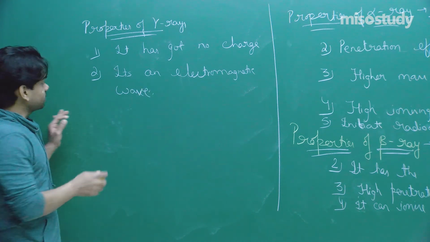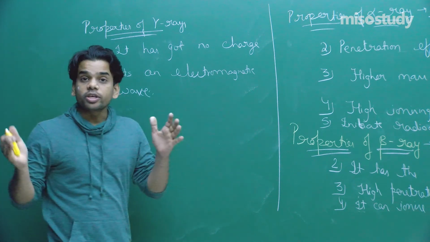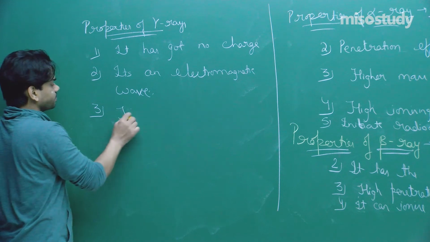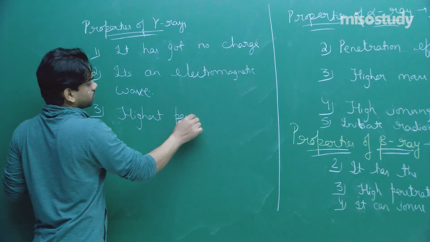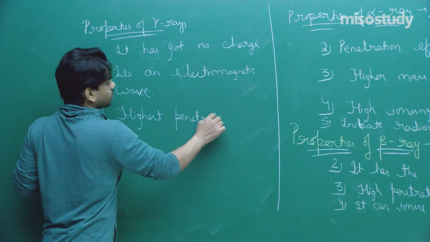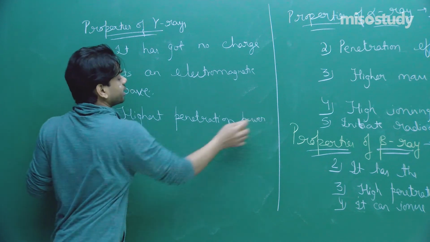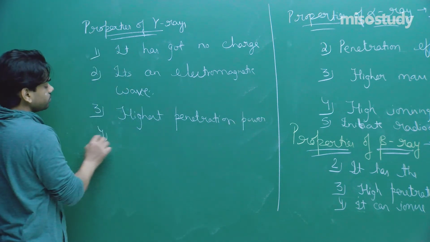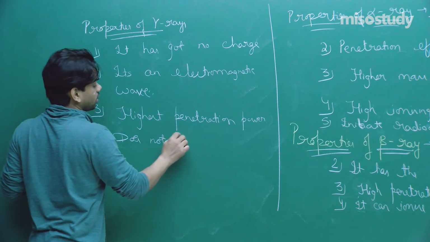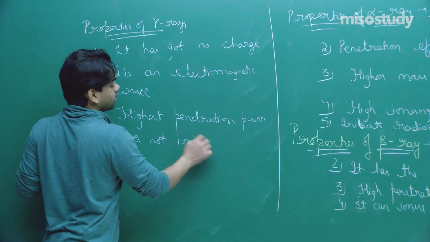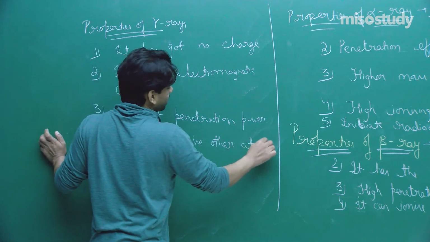After this, it has the highest penetration power. Since it has no charge, it cannot ionize other atoms.